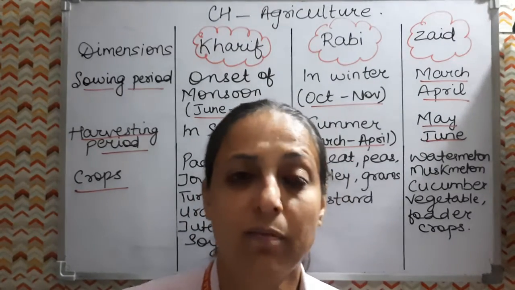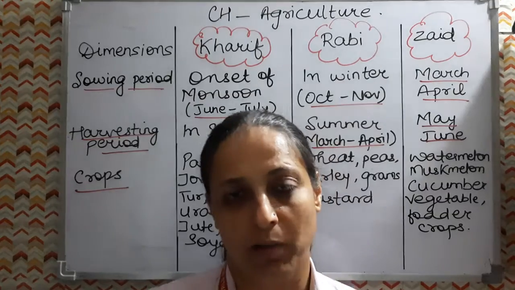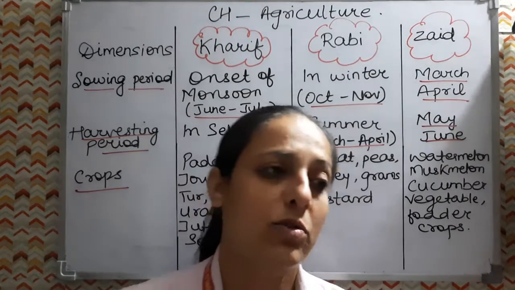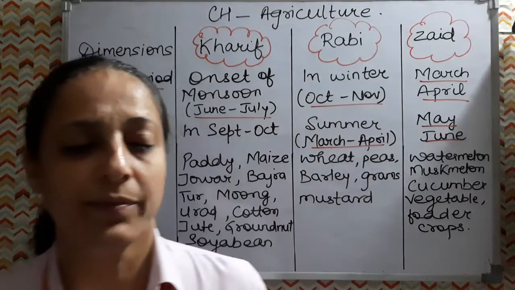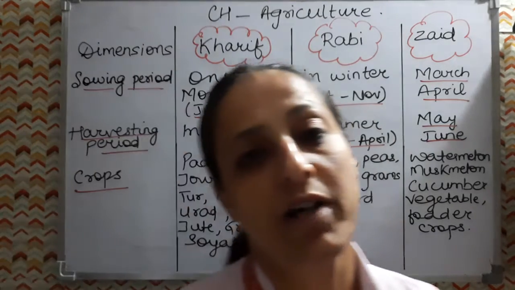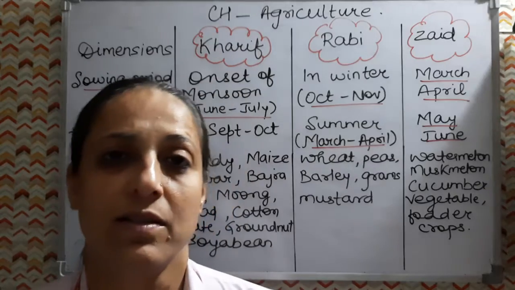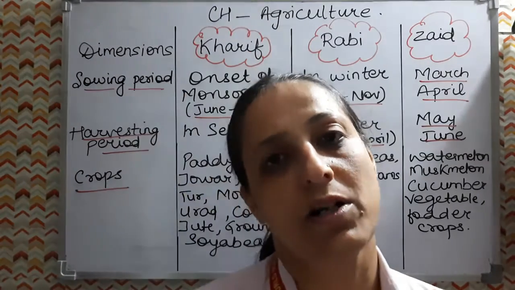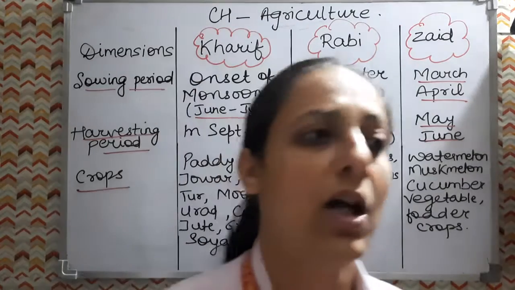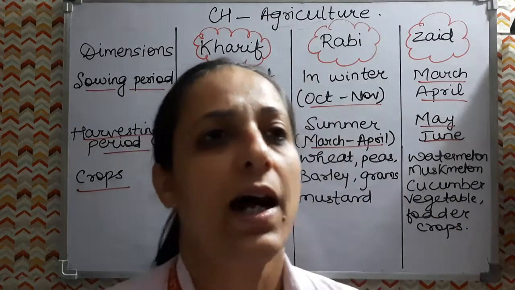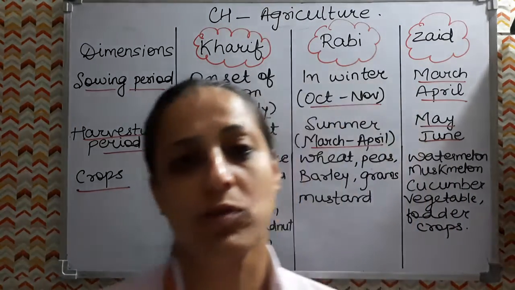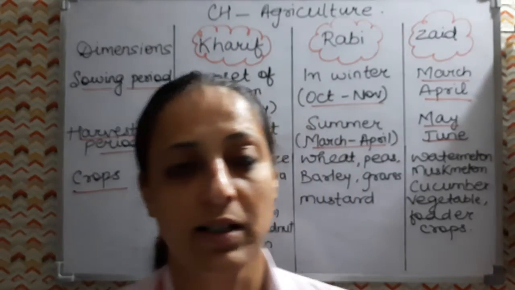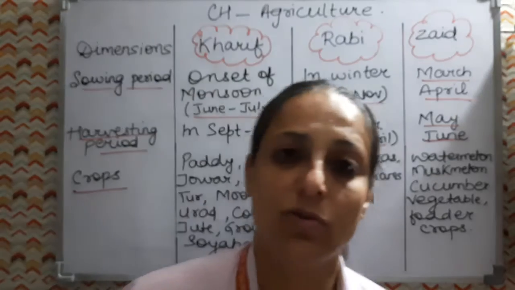So it is a kharif crop, but in Bihar it is a rabi crop. Please keep this in mind. In Bihar, maize is a rabi crop. So with improvement in technology, with use of HYVs, fertilizers and pesticides, we are using these things. So this led to an increase in production of maize. So a lot of production of maize has increased, and the states where we are mostly producing it are Karnataka, Uttar Pradesh, Bihar. So these are the states where we are producing maize.